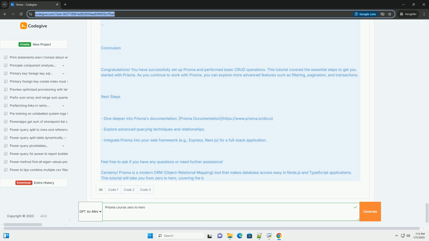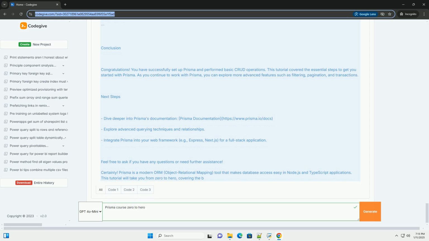Step 2, configure your database connection. In the .env file, set the database connection string. For example, if you're using SQLite, you can use the following line. For PostgreSQL, it might look like this.